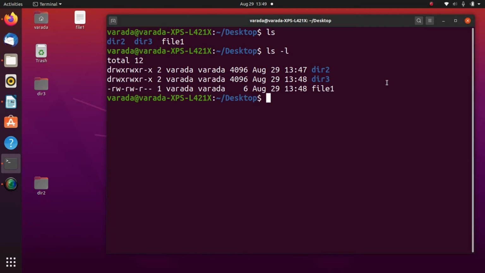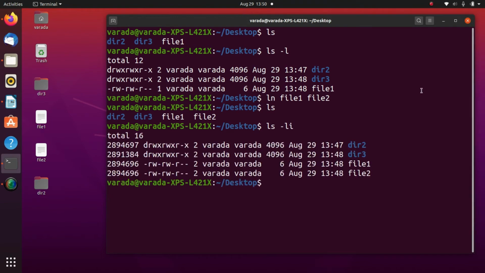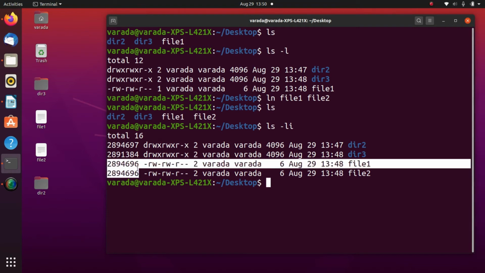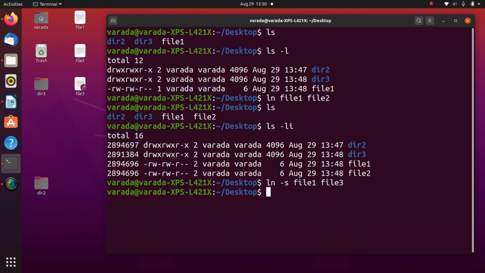So now I want to create link files. How can I create link files? ln, for example file 1 is the source file, and I link it with file 2. Now file 2 is created. If I see ls -li, you observe that file 1 and file 2 both have the same inode number, 2894696. Now we can create a symbolic link: ln -s file1 file3.